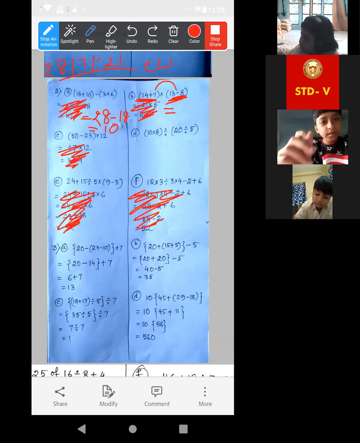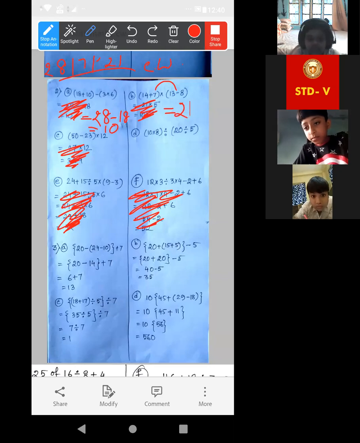Now just look at this: 17 plus 7 plus 14, 21 into 13 minus 8, that is equal to 5. Now 5 into 21 is equal to 105.